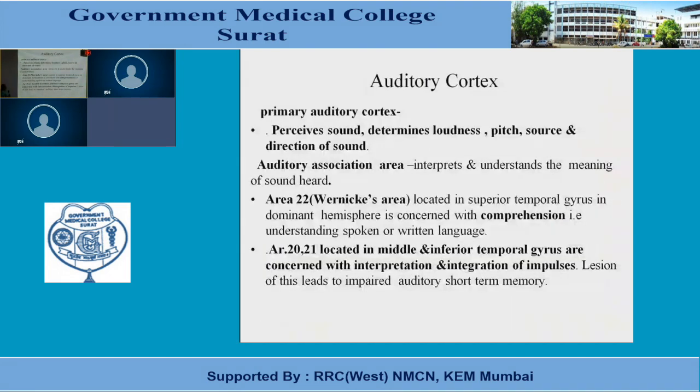Now, what are the functions of the primary auditory cortex? It perceives sound, and it determines the loudness, pitch, source, and direction of the sound. The auditory association area is responsible for interpretation of the sound and understanding the meaning of the sound heard by the person. I have already told you the function of Wernicke's area, and the function of areas 20 and 21 is interpretation and integration of auditory impulses.